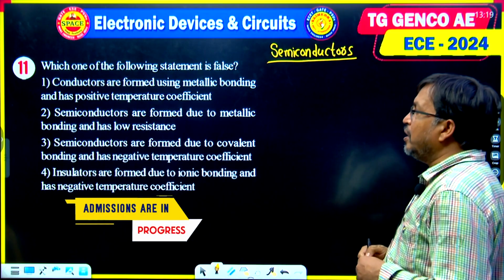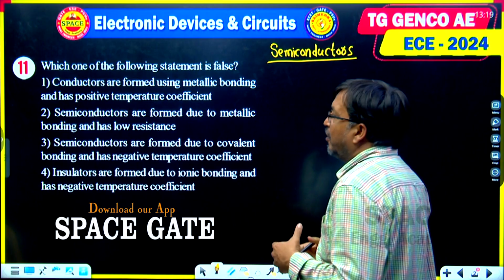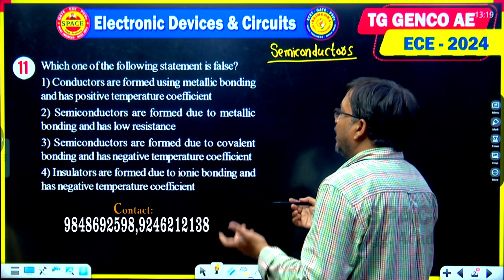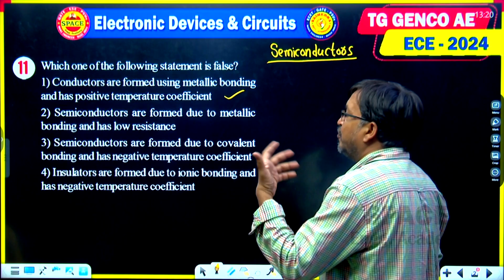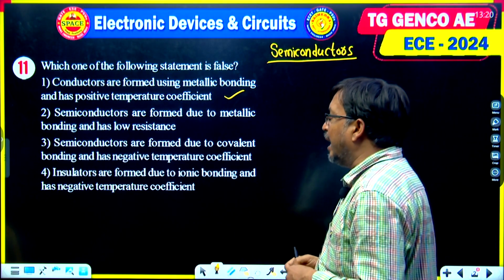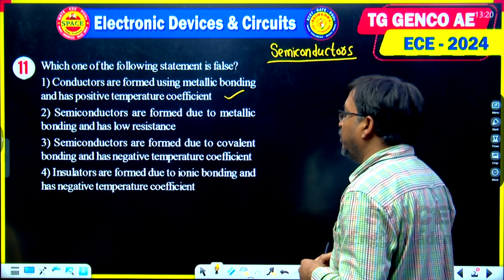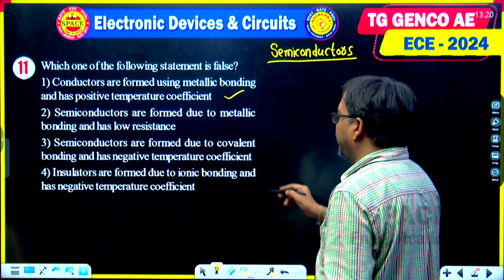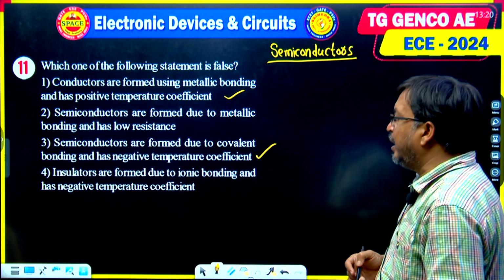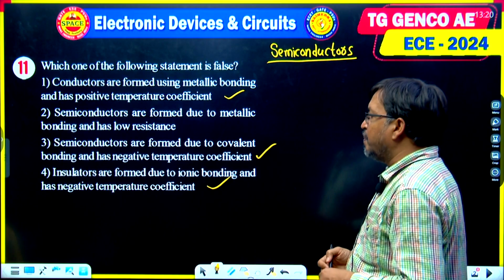Which one of the following statements is false? There are four options given. Conductors are formed using metallic bonding and have a positive temperature coefficient. Yes, it is correct, but we are asked which is false. Semiconductors are formed due to metallic bonding and have low resistance. Third, semiconductors are formed due to covalent bonding and have a negative temperature coefficient. Yes, this is also correct. Insulators are formed due to ionic bonding and have a negative temperature coefficient. So options 1, 3 and 4 are correct.